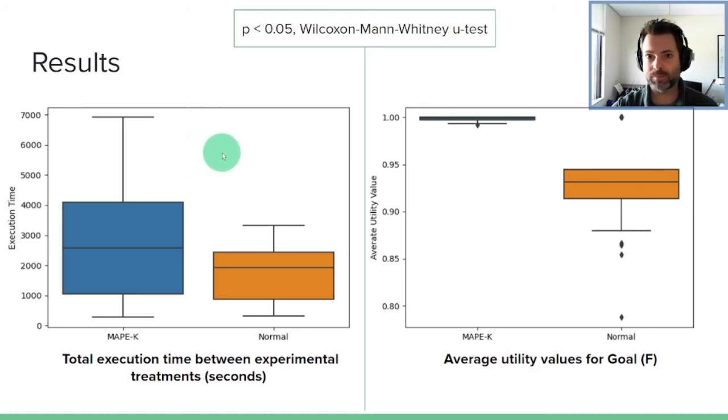And honestly, it was weirdly fun, which is a fun finding as well. And our goal F utility values, which again was that scale player, were always significantly better than with MAPE-K turned off. So basically what we're finding in these results is that yes, adaptation is possible. In terms of our requirements that we developed, they are able to adapt at runtime.